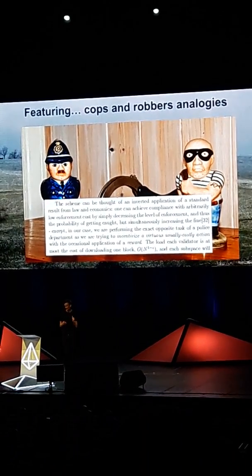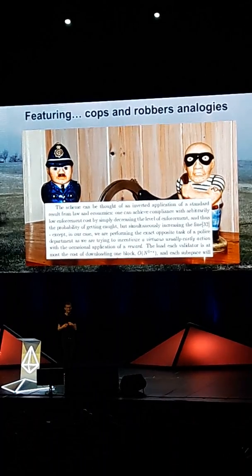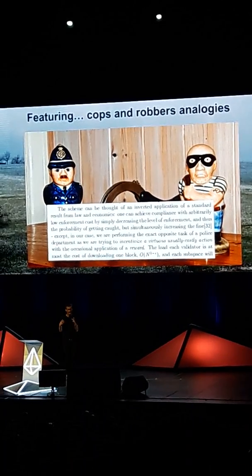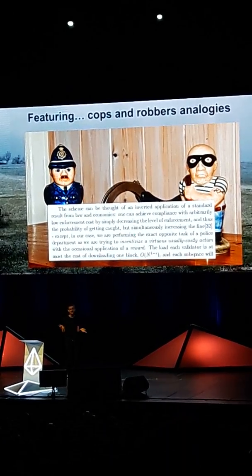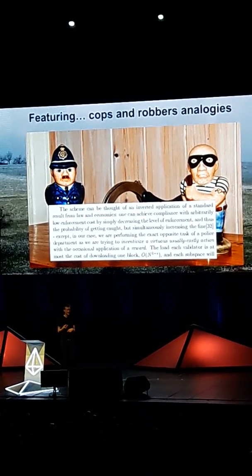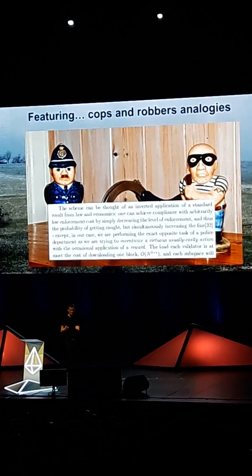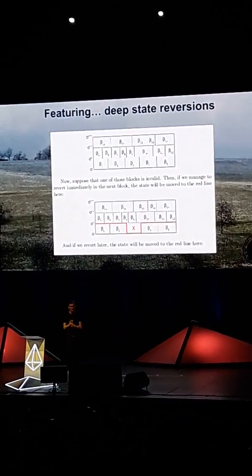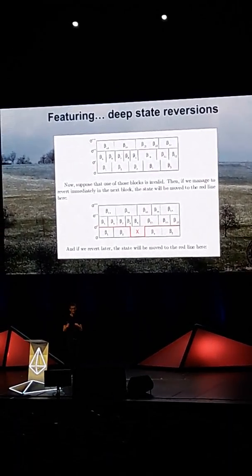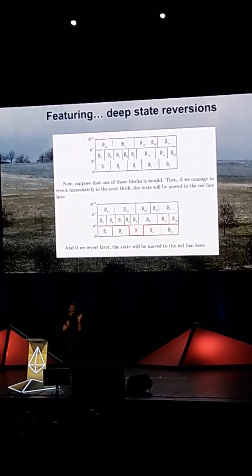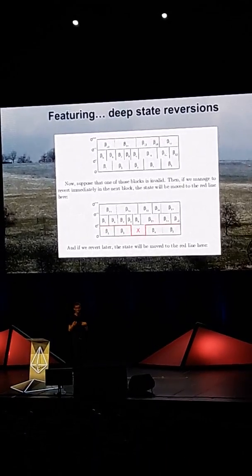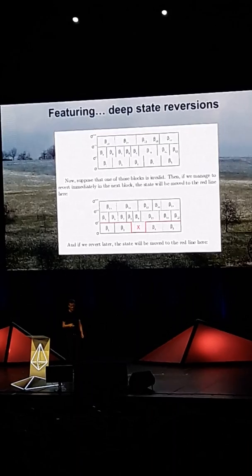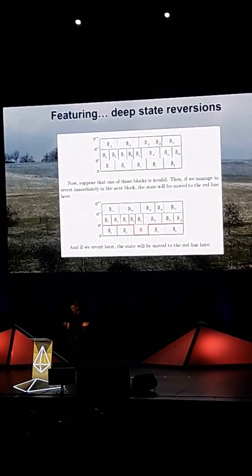A lot of them were inspired by ideas of how escalation works in court systems, an analogy that I know Joseph with Plasper really loves to use as well, but we tried to use it for the base layer. Deep state reversions. So basically, if something goes wrong, then potentially large portions of the state could get reverted even fairly far into the future. So there was a bunch of complexity, right?